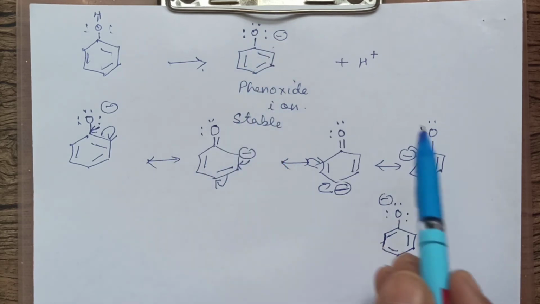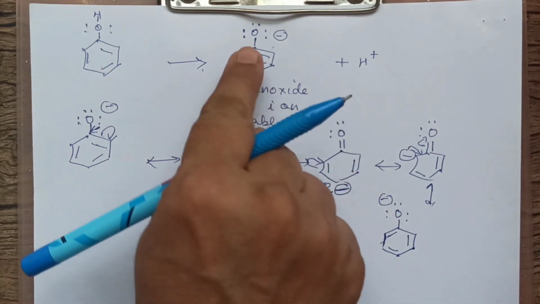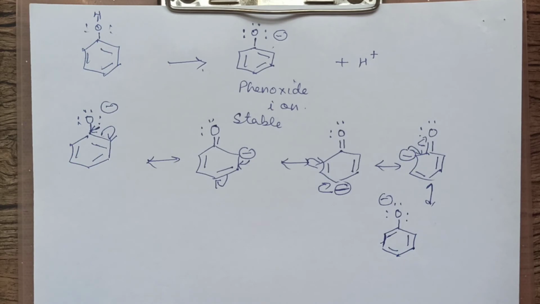The negative is resonating in the ring. It's not remaining there. Suppose this O becomes more negative, what will happen? If this O becomes more negative by any means, this will try to pull H plus. It will be making it more reactive that way.